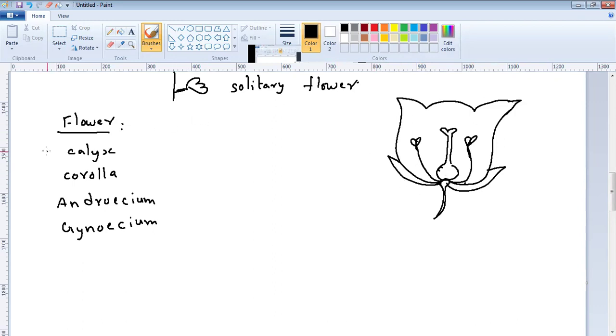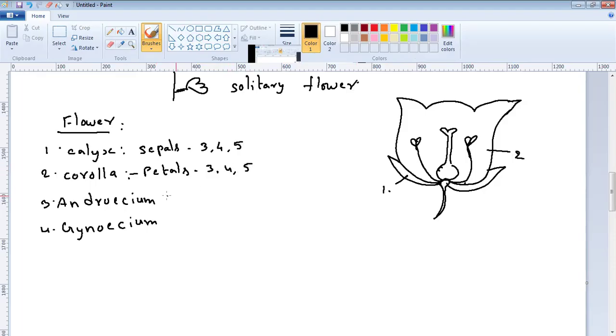The outermost whorl of the flower is called the calyx. Individual units of the calyx are called sepals. The number of sepals may be 3, 4, or 5, or multiples of them. Then, inner to the calyx is the corolla, and individual units of the corolla are called petals. They are also the same number, maybe 3, 4, or 5.